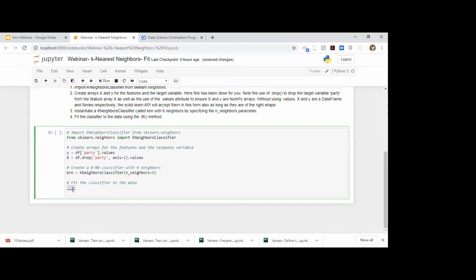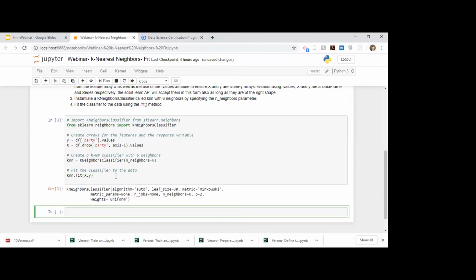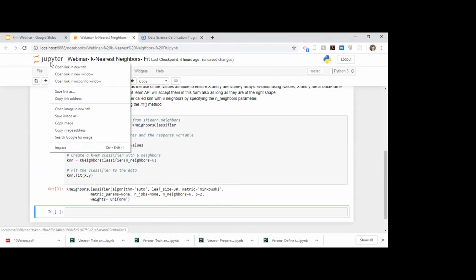And then it says fit the classifier. So we take our instantiated model, which is knn, and we write knn.fit. To that fit function, the first parameter should be our features. Features are nothing but columns that will help us to predict. The second parameter should be the target. A target is nothing but the column that you want to predict. So I will just run this entire command, and you will see that it returns a model object. Now we will move on to predicting. So we have another exercise on that.